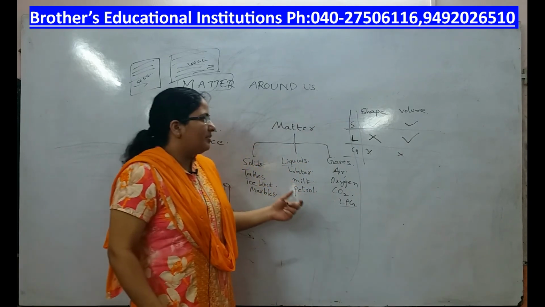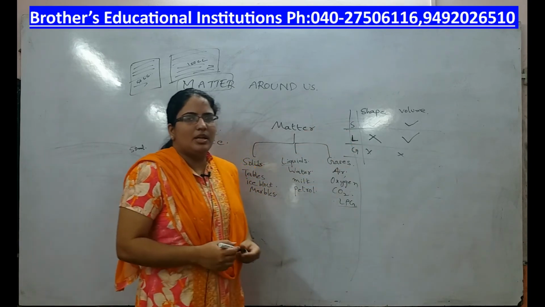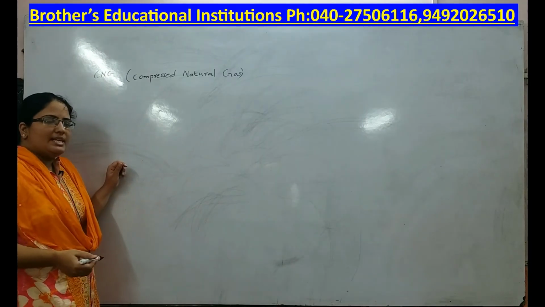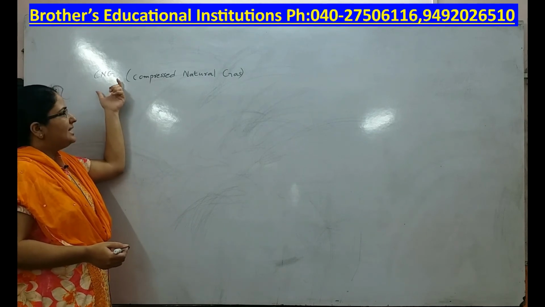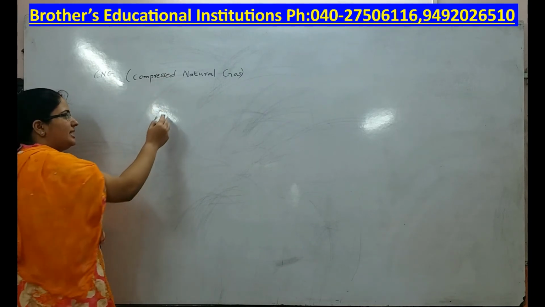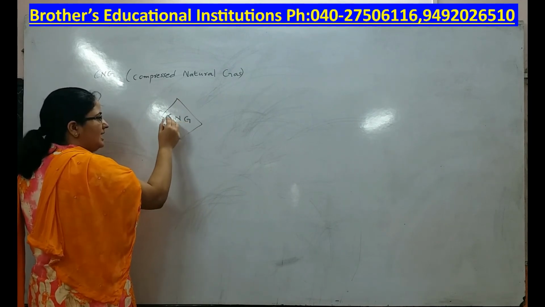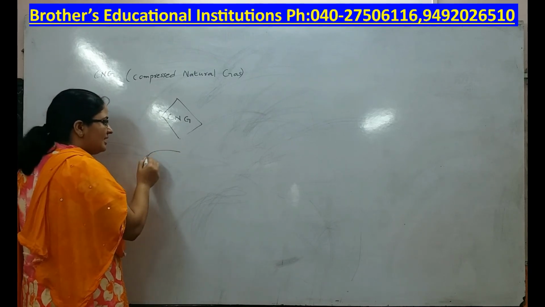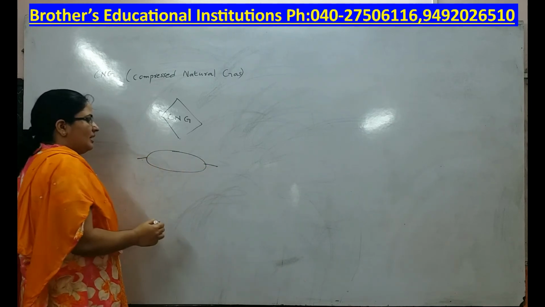Okay, these are some of the properties of solids, liquids and gases. We have discussed shape and volume. Now in gases, let us specially discuss a gas called CNG. CNG means compressed natural gas. Nowadays you have autos which run on CNG. You can see a green sticker on the autos. It says CNG, compressed natural gas. Also some of the cars are CNG run. You can see a CNG cylinder in the dicky of the car.